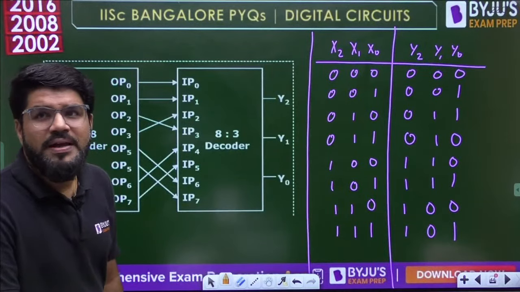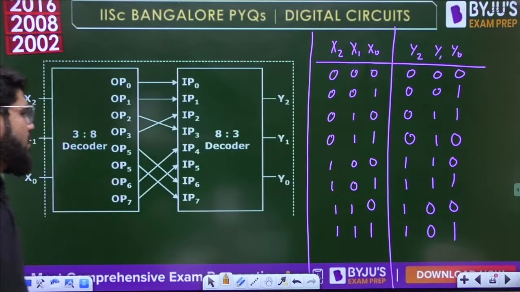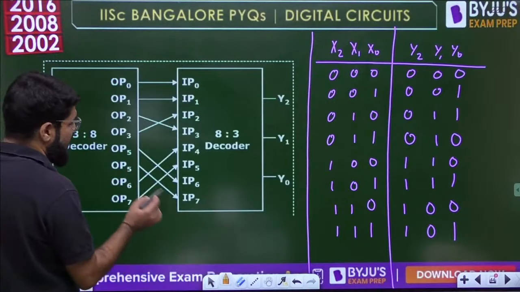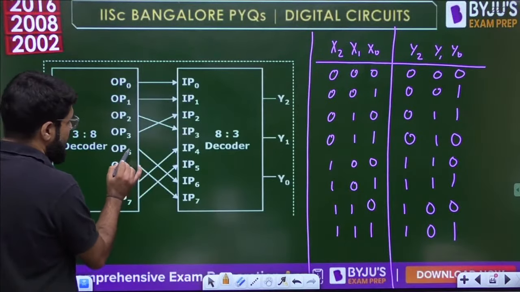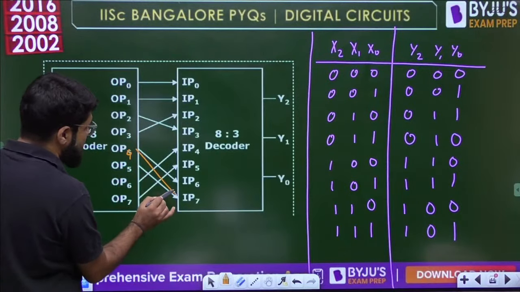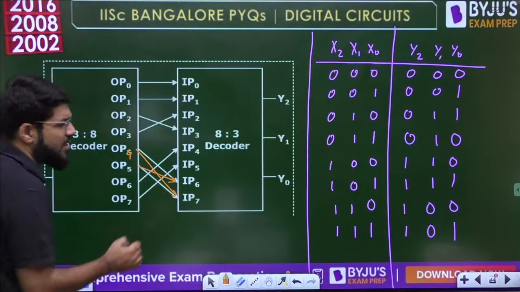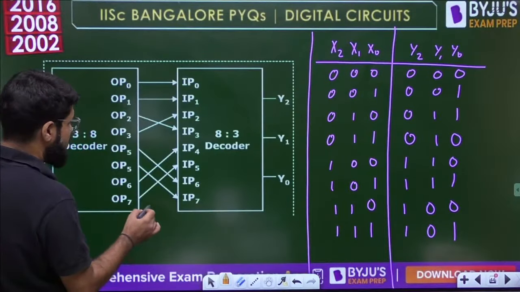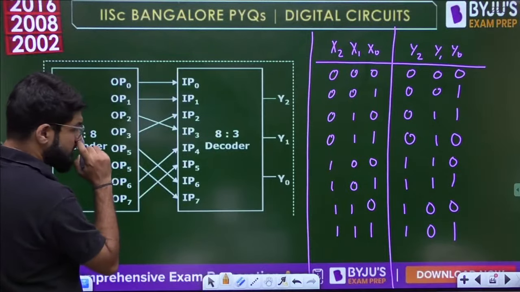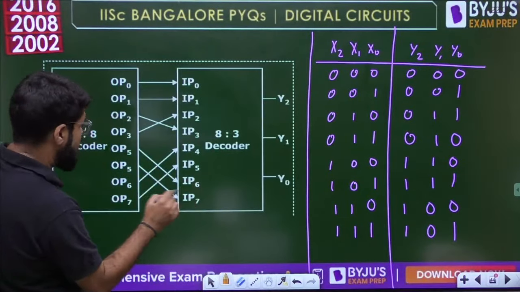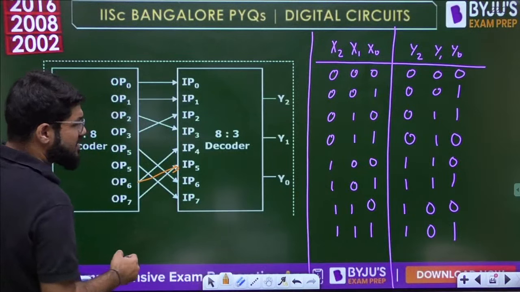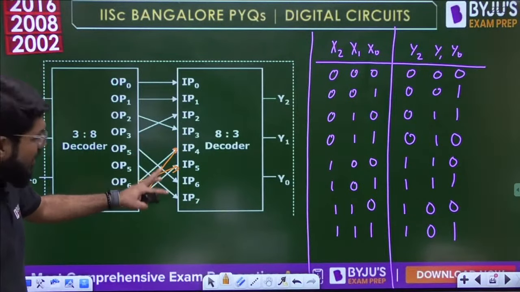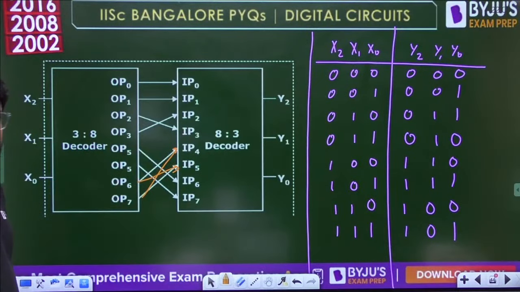It will not be gray to binary either, because even if it is gray to binary, 4 should correspond to 7 and 5 should correspond to 6. Sorry, I had mentioned the problem in the last two. 6 should have gone to 101. Yeah, 6 should have gone to 5 and 7 should have gone to 4.